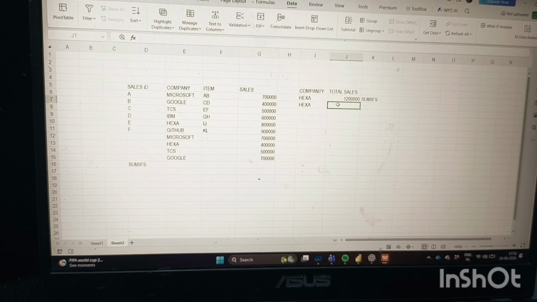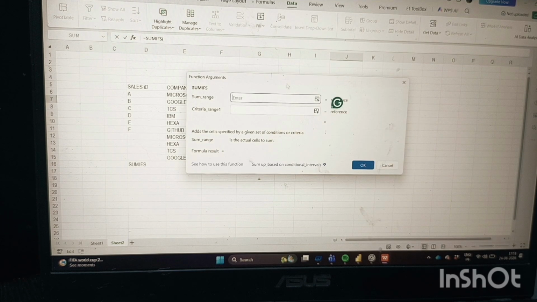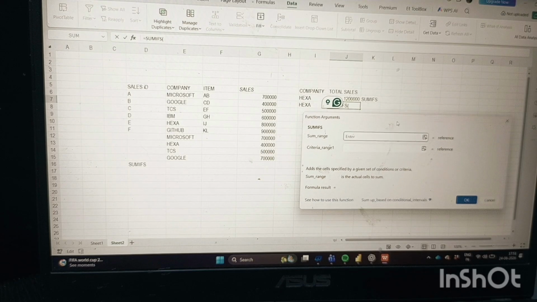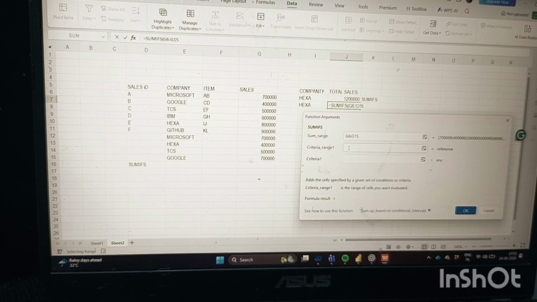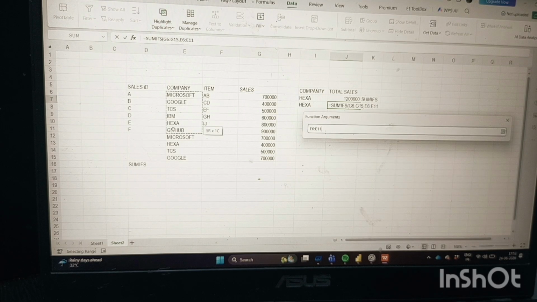And I'm going to use the SUMIFS function again: equals SUMIFS, open bracket, and click on FX. You will get a box. Then you have to select the sum range, that is sales. Then go to criteria range 1, which is the company.